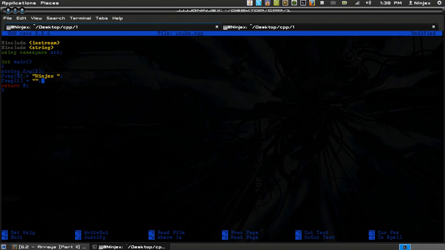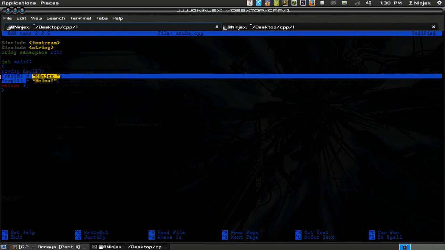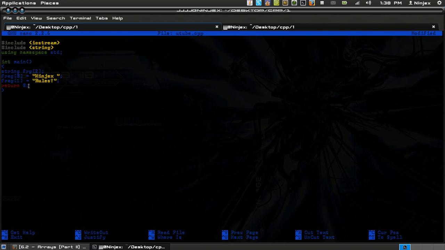Ninjax, and rules. Basically, arrays count from 0 up, just like a lot of stuff in C++. So frag 0 is actually the value of 1, and frag 1 is actually the value of 2. And we missed an A here, so let's put that in.